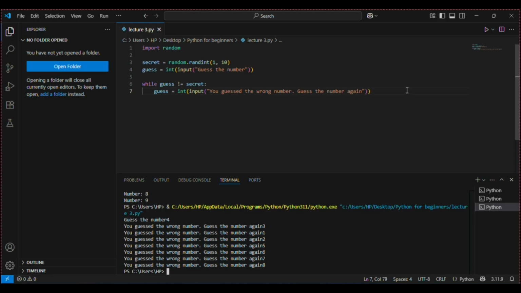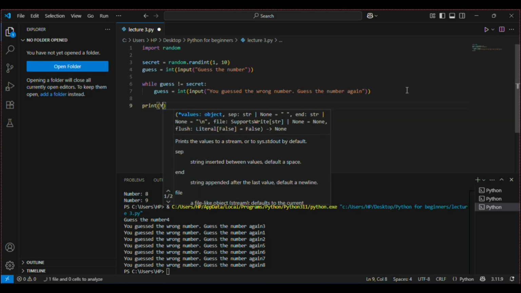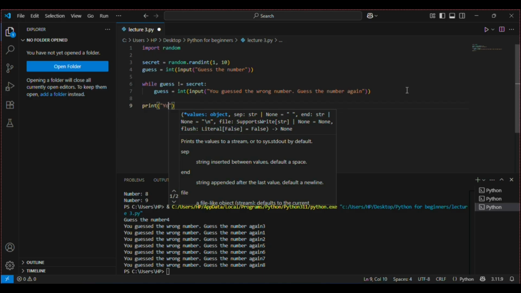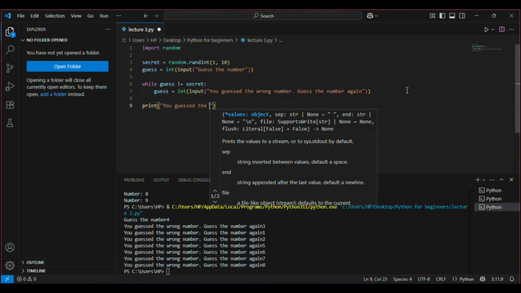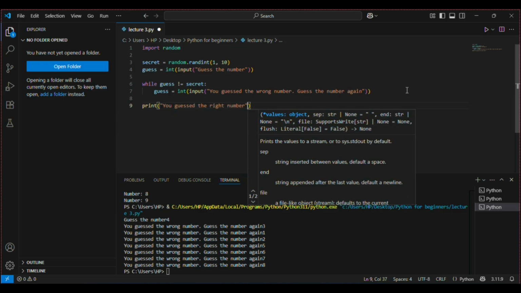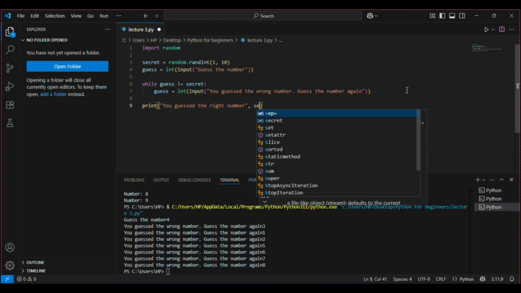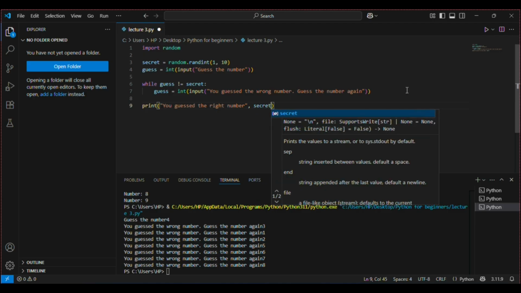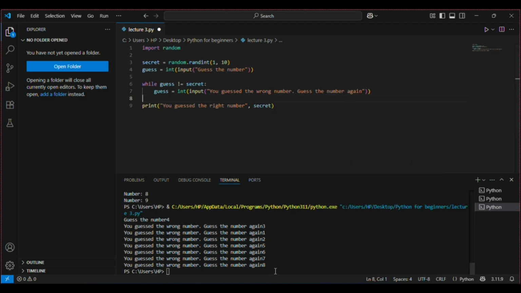So we can do one thing. When it gets out of the loop, we'll print out you guessed the right number, and let's write the secret here. Now when I guess the right number, it will print out this statement because it will come out of the while loop and it will print out you guessed the right number.